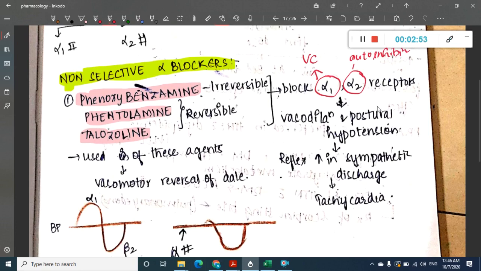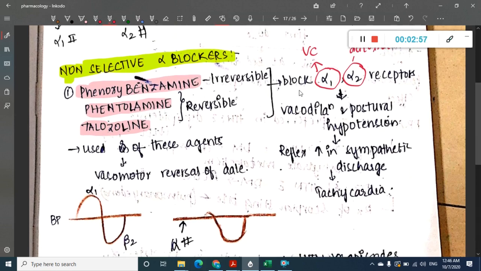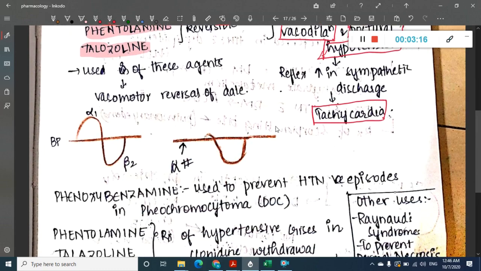Because of blocking the alpha 1 receptor, this vasoconstriction is lost, and as a result there is vasodilatation and there is postural hypotension. Because of this vasodilatation, there will be a reflex increase in sympathetic activity leading to tachycardia. So you will see vasodilatation and postural hypotension with these alpha blockers, which will further lead to tachycardia.